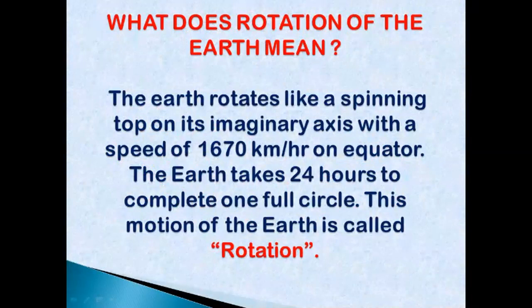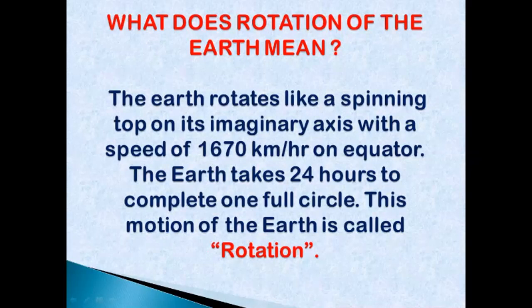Now, what does rotation of the earth mean? The earth rotates like a spinning top on its imaginary axis with a speed of 1670 kilometers per hour on equator. The earth takes 24 hours to complete one full circle. This motion of the earth is called rotation. So from this we understand what is rotation. That is one full complete circle.